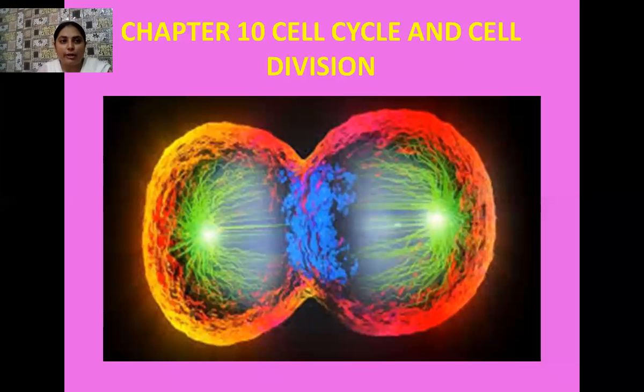Not only these organelles, you know that there is a very important organelle present in the center known as the nucleus. So the daughter cells also have to receive the nucleus from the mother cell or the parent cell. Why? Because this nucleus acts as the control center.